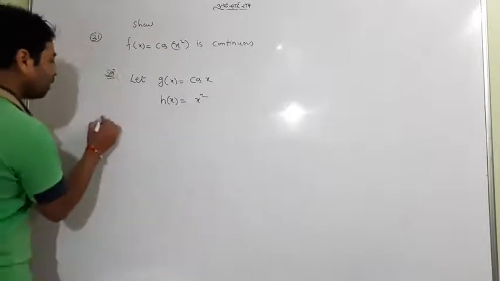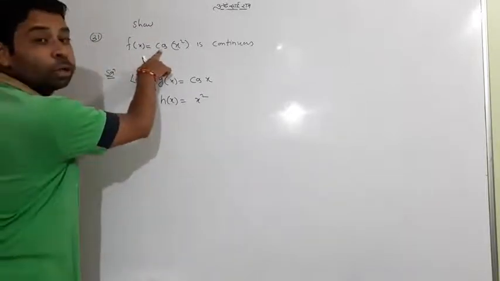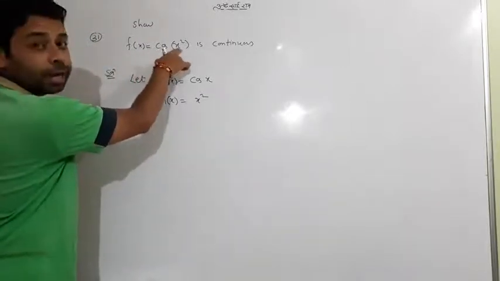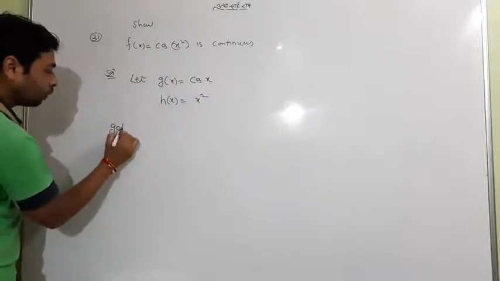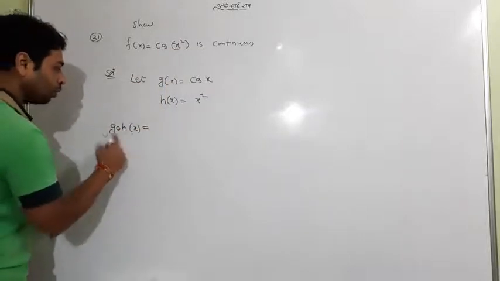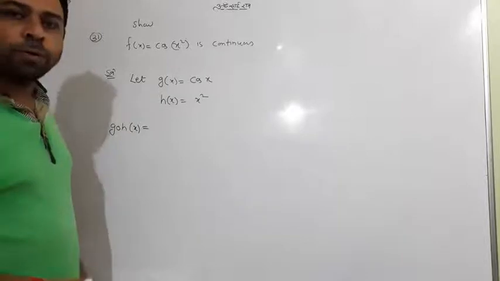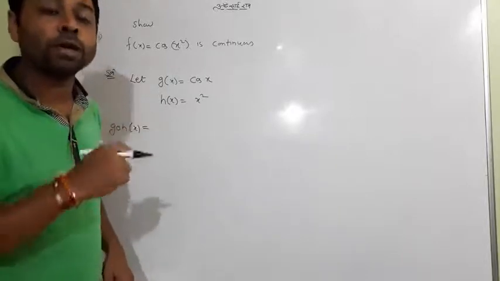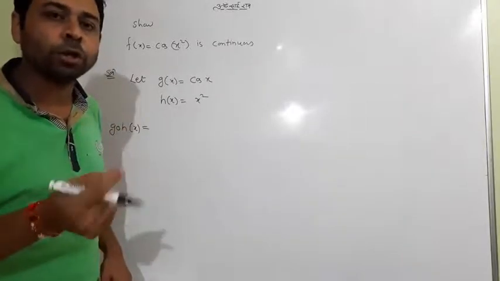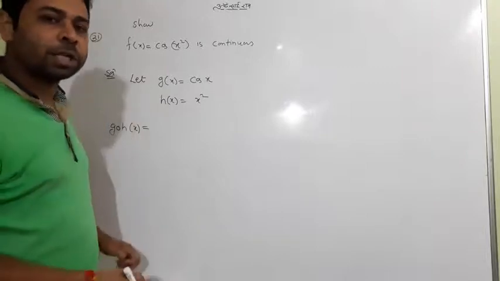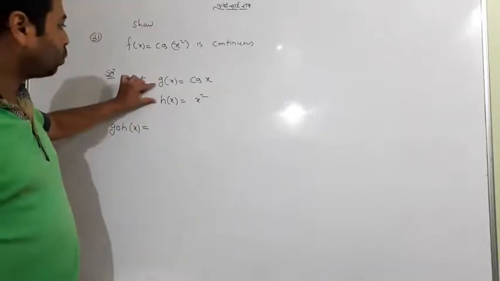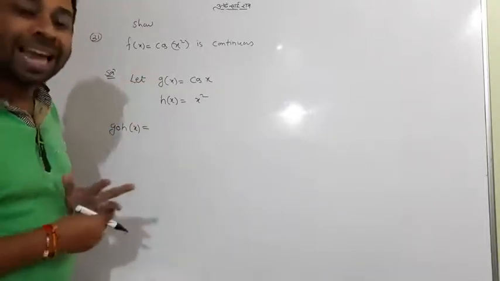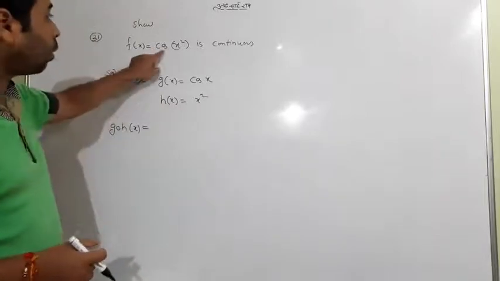Now this is called g, this is called h, and you find g of h. It is also a combination of g and h. Before this we put the examples f of g and g of f, but this time I'm using the symbols g and h, so I'll define g of h.